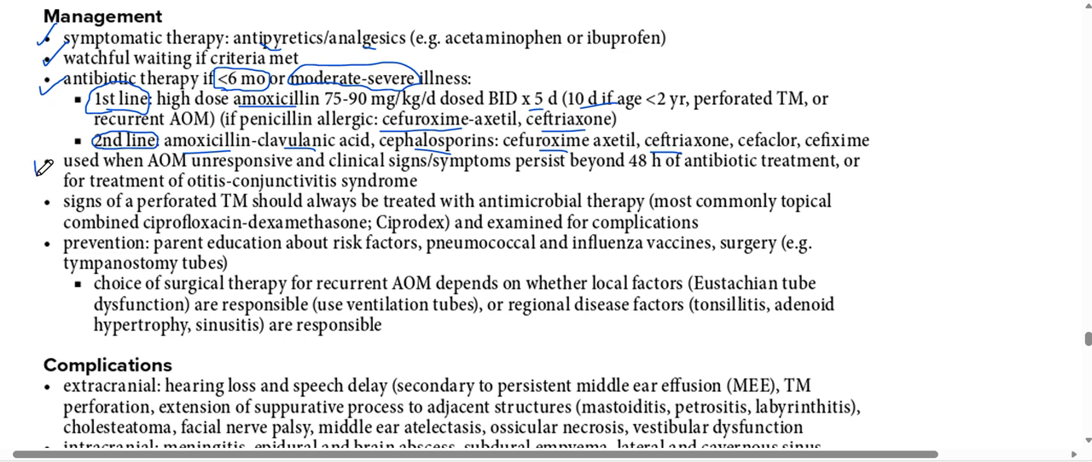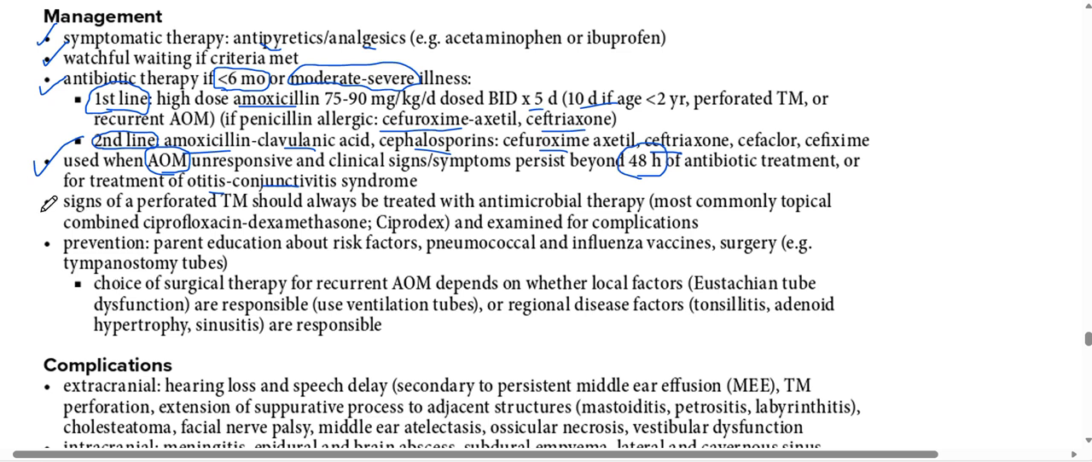Now, these antibiotics are used when acute otitis media is unresponsive and clinical signs and symptoms persist beyond 48 hours of antibiotic treatment, or for treatment of otitis-conjunctivitis syndrome. So, along with otitis, there can be conjunctivitis as well, meaning the child's eyes get watery and there can be some discharge coming from the eyes. So, if the symptoms persist beyond 48 hours, we have to switch antibiotics.